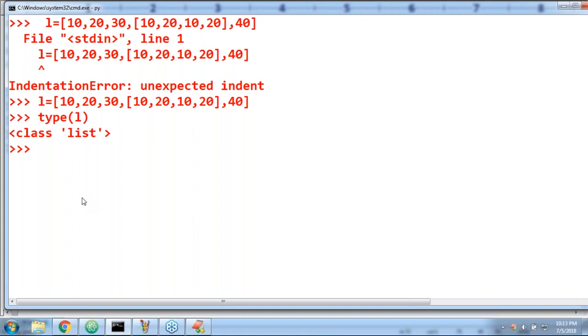For this number, hashing is possible. For this number, hashing is possible. But for this, it is not. List objects do not have hashable ability.